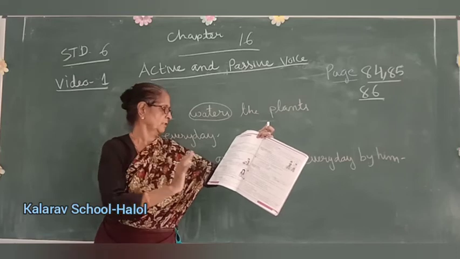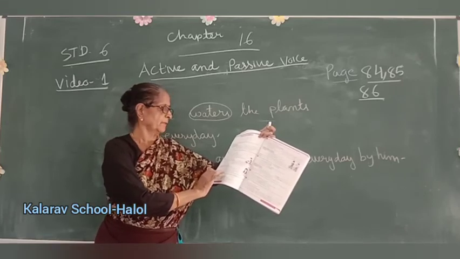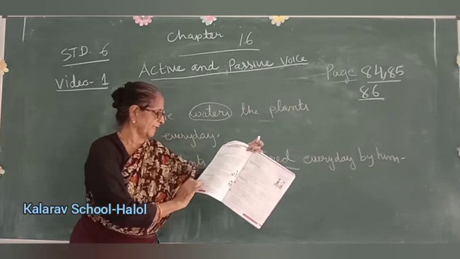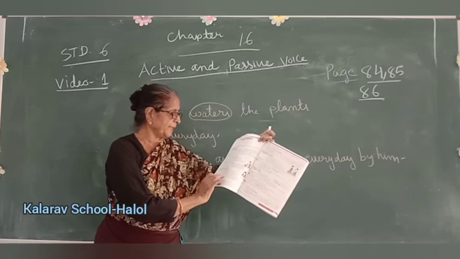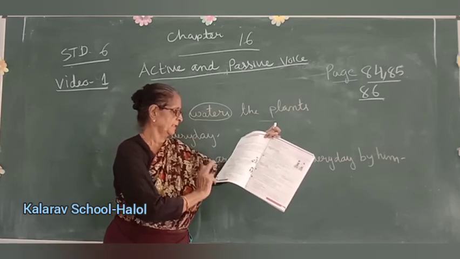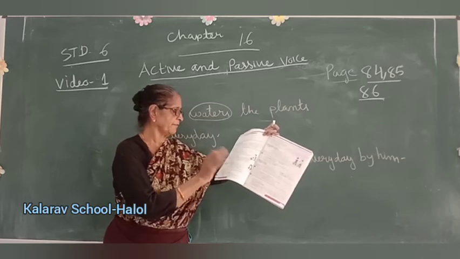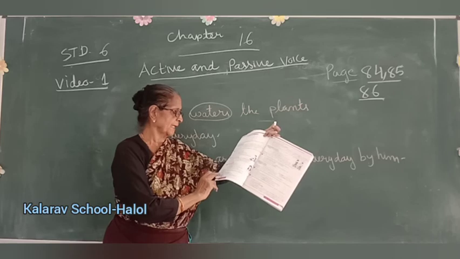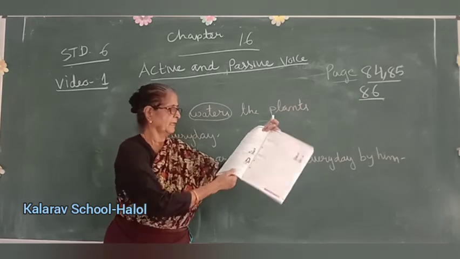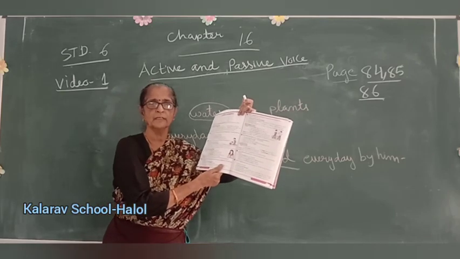Both are correct. In active voice we write is or am plus the ing form of the verb. In passive voice we write is or am plus being plus the past participle form of the verb. Here, this I have done for you. The door is being painted by Rita. Yoga classes are being conducted by an expert. Here I have written answers here, children. There is no space. You can also write like this, okay?